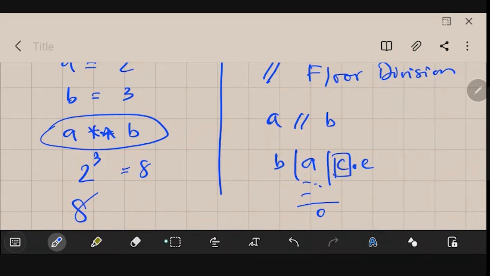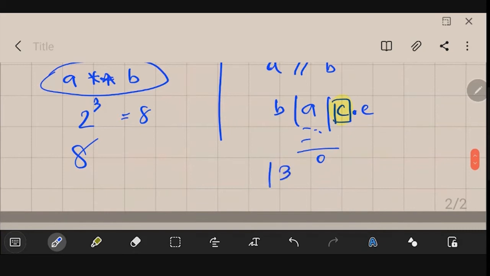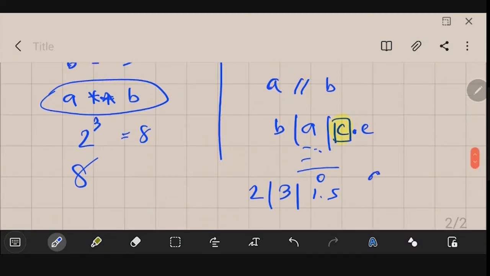Whatever data is there after the decimal point will be neglected, ignored, and only c will be the output. So this way we could execute. Let's say 3 divided by 2 gives 1.5. If you are using floor division, then 3 slash slash 2 will give you only 1. 1 will be the output.